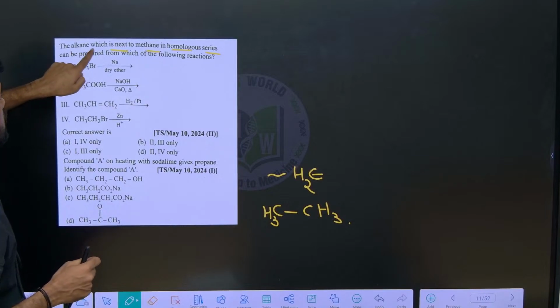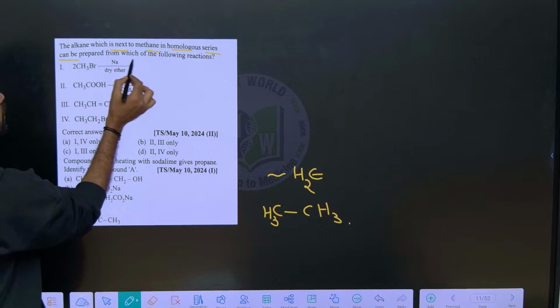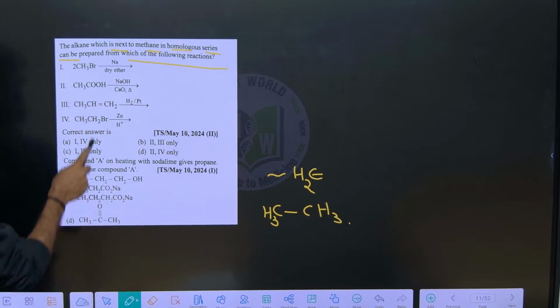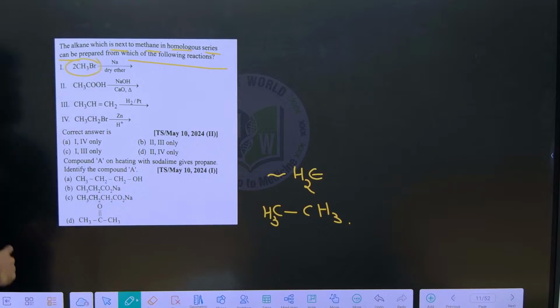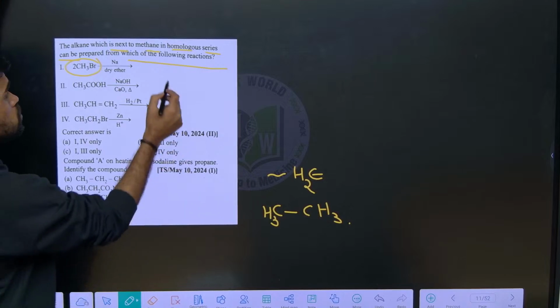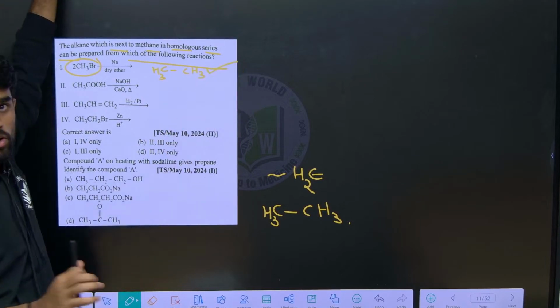So the alkane which is next to methane in the homologous series can be prepared from which of the following reactions? Yes, this is also based on Wurtz reaction only. When we are taking 2 moles of methyl bromide, it will give coupled methyl groups, so we are getting CH3-CH3, this is ethane. I hope it is clear.